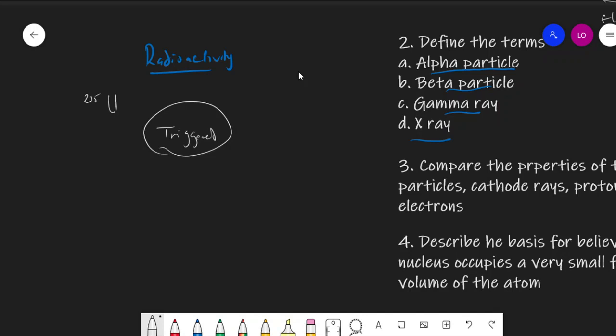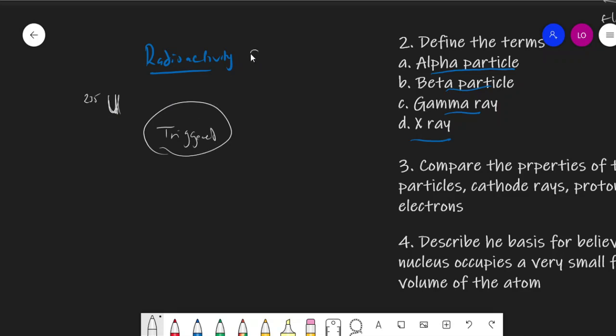Prior to the discovery of radioactivity, they had to trigger it to do that. But in the case of radioactivity, they found out that the uranium that was kept with the photography did color the photographic film. So they didn't understand what this was, because prior to this time, what they knew was that you have to trigger it with some sort of electricity first.